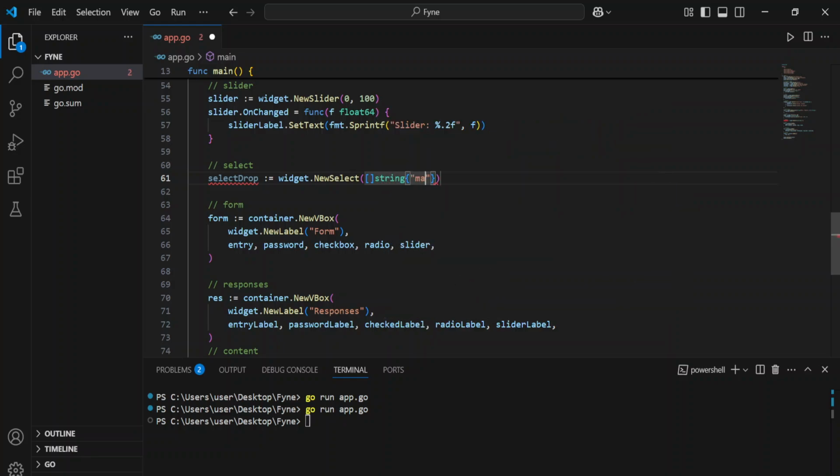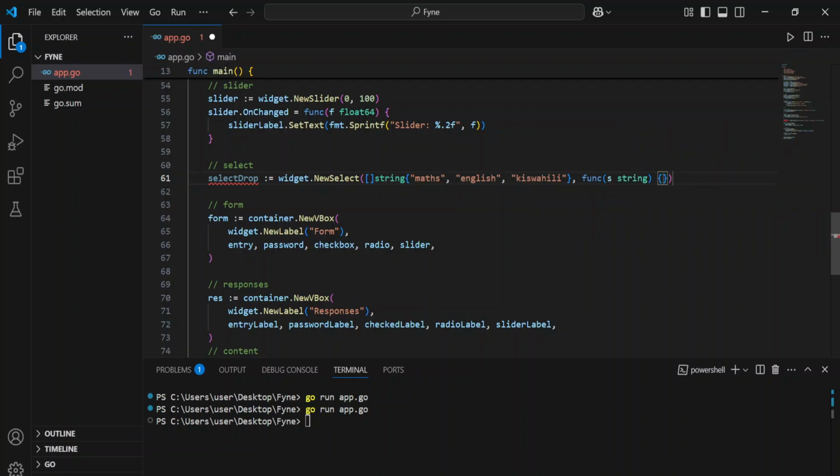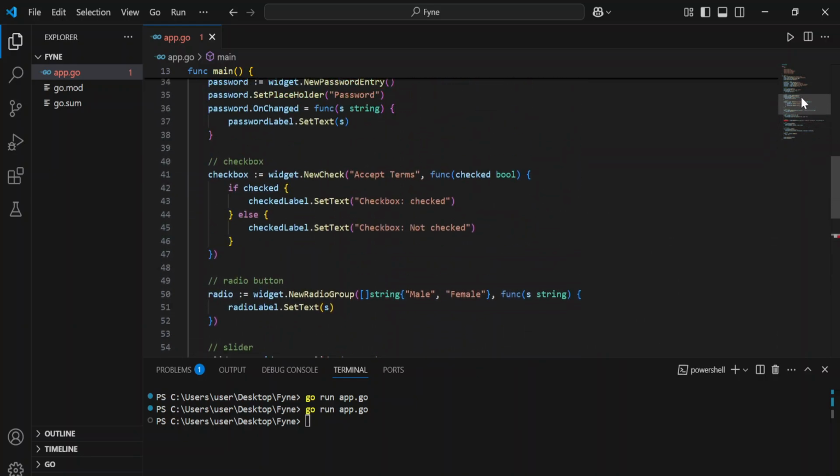Then we can say maybe maths, English, maybe Kiswahili, and so on. And then we're going to have a function of the string. Of course, we're going to just get the select drop down and do the changes.